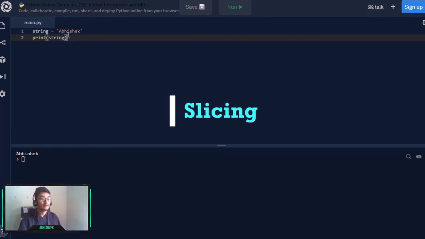So to do that, I can simply write square brackets after the variable name and give it a colon. Now this square bracket will take a starting index as well as an ending index. The starting index will always be 0 if you want to start your string from the starting value, and from 0 if I want to go till h, I can write here 0 to 3, and if I simply run it, you can see APH.